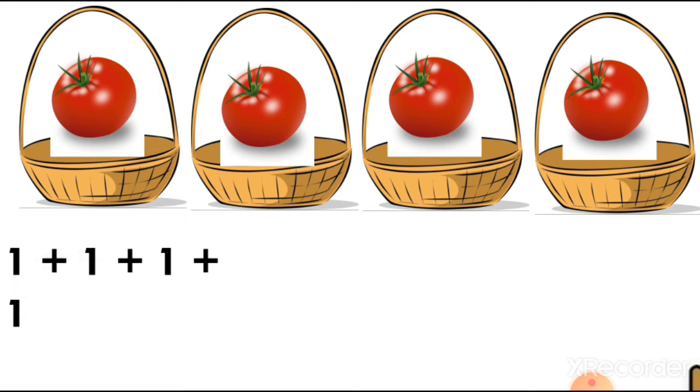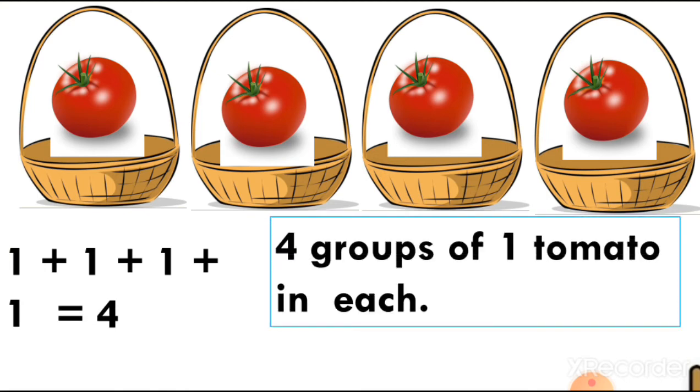It means adding 1 four times is equal to 4. And you can see 4 groups of 1 tomato in each group. The multiplication sentence will be 4 ones are 4, because there are 4 baskets and each basket has 1 tomato.